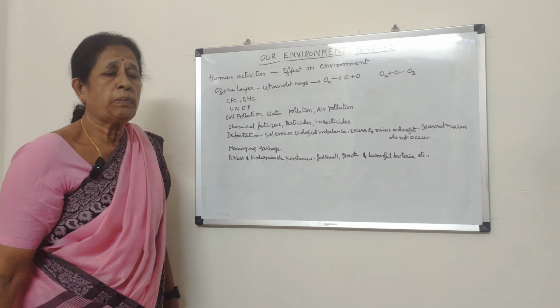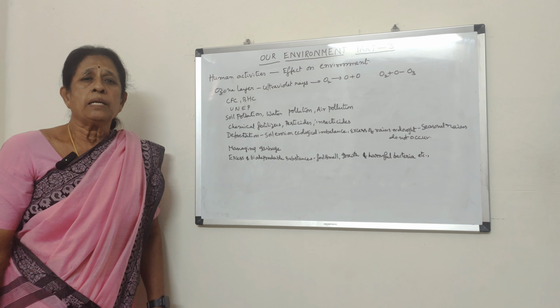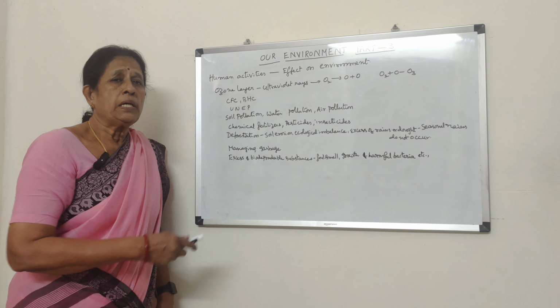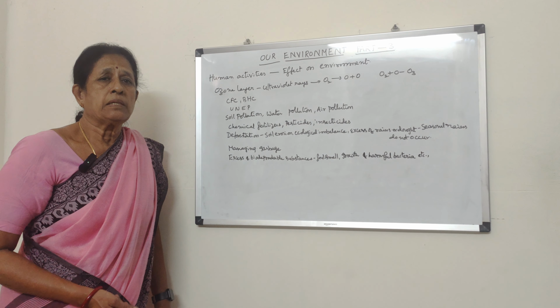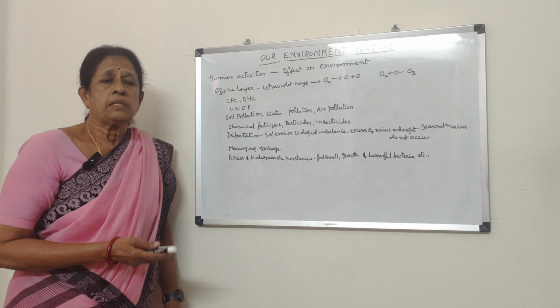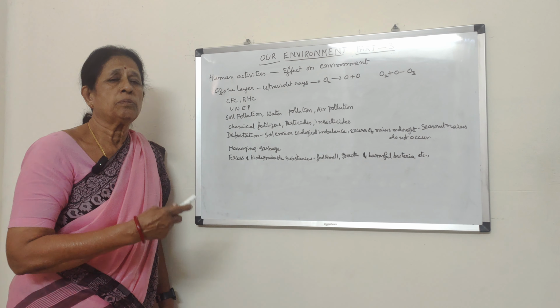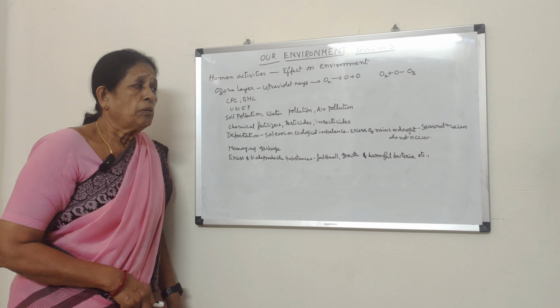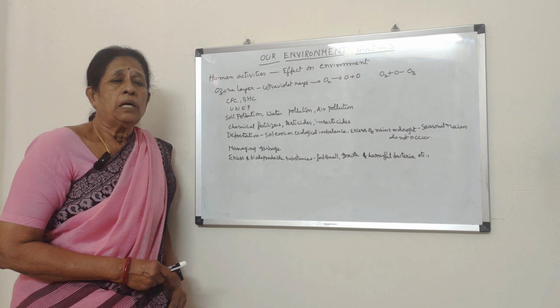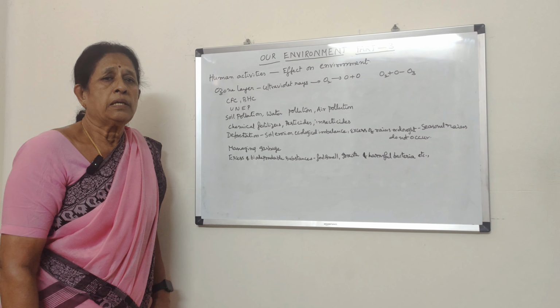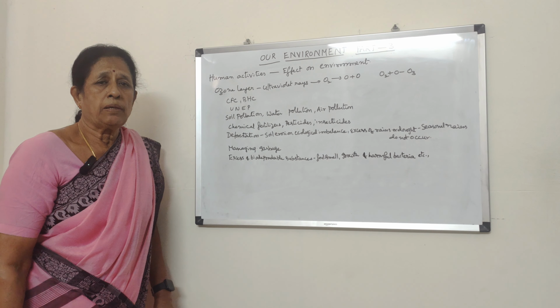Ecological imbalance will take place, because so many animals take shelter and get their food from the plants and trees in the forest. The trees provide shelter and food to so many animals, and so many people depend on the trees and plants in the forest for their livelihood.